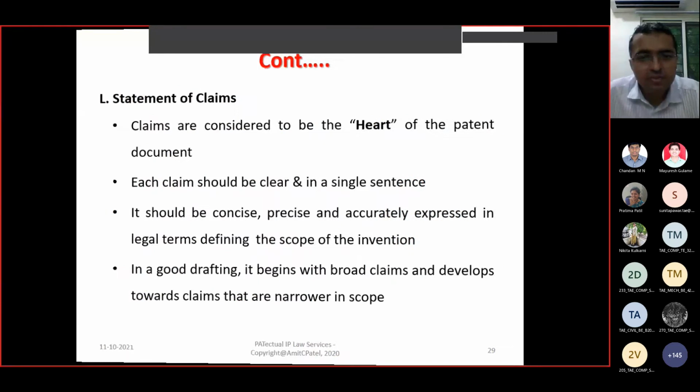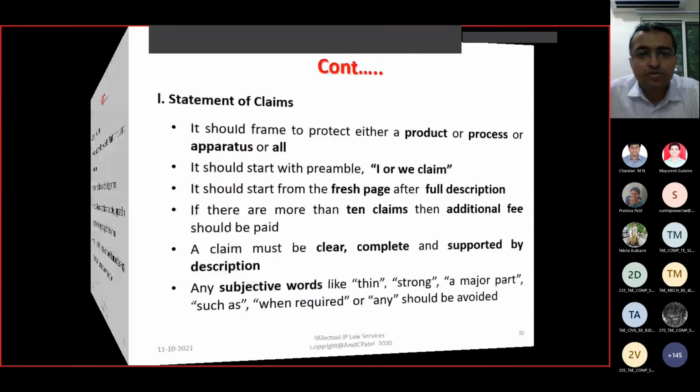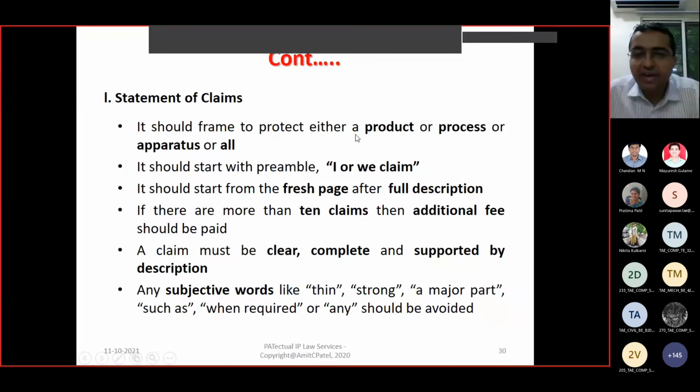A claim should be framed to protect either a product or process or apparatus or all. As we said earlier, a patent can be given either to a product or to a process. An apparatus itself is a product, or a product by a particular process.